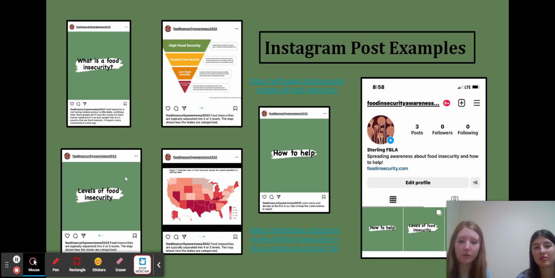And then our next one, we showed levels of food insecurity. And then with that post, we have this one that shows more in detail what the levels are. And then this one shows how food insecurity looks in every state in the United States. And then we have the links to both those pictures listed next to them. And then lastly, we posted how to help, and we put our link there of ways to donate.